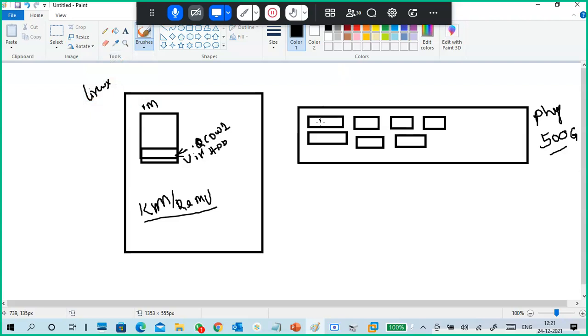Think like I put 1 GB of data here, 2 GB here, 1 GB, here is a 4 GB, so 2 GB, here it is something like 2 GB, and this is 1 GB. Count. So how many are there? 4, 8, 10, totally 13 GB is occupied currently. So when I right-click and look at properties, I get almost 487 or 485 GBs available. So I can still create more.